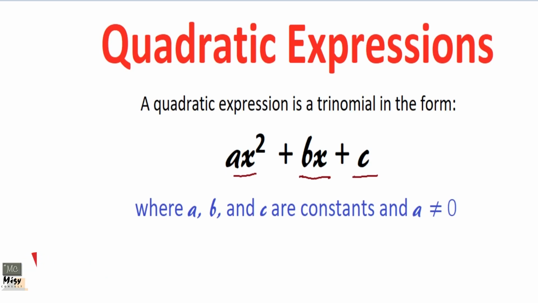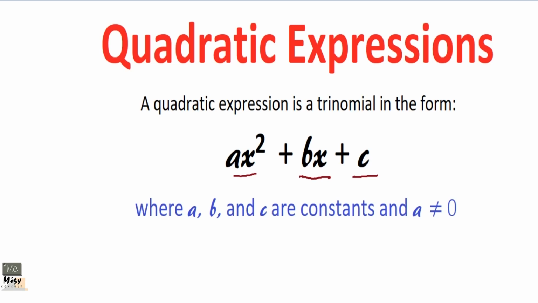But a cannot be equal to 0. When a is equal to 0, it's no longer a quadratic expression. It is only a quadratic expression when a is not equal to 0. It can be any number, it can be a fraction, it can be a negative number. But what you need to bear in mind is that there must be an x squared term.